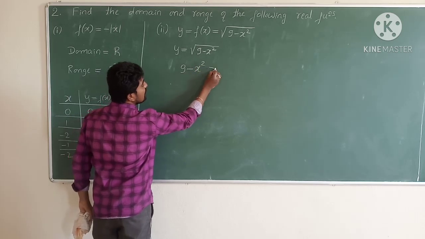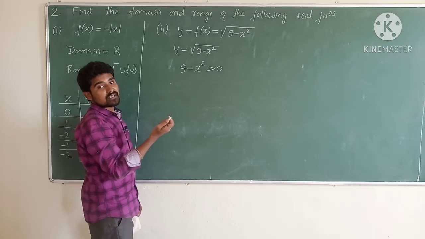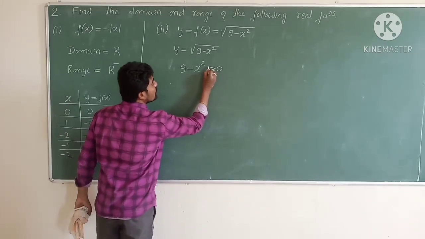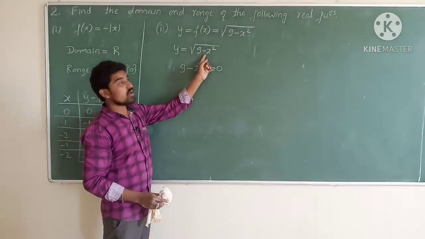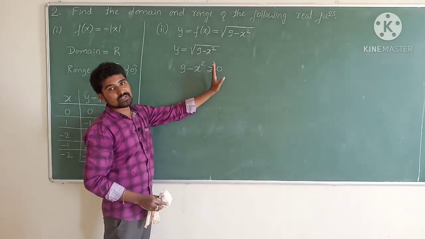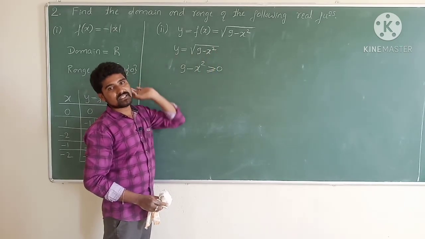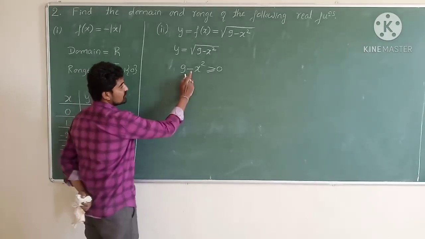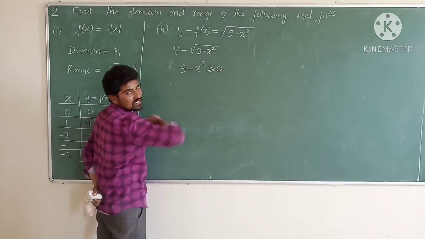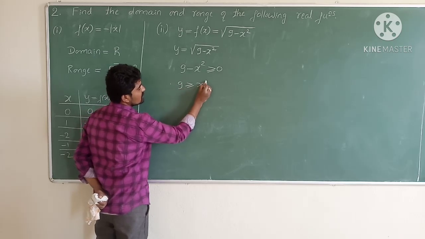Positive value is greater than 0. Greater than 0 is positive value. It can also be equal to 0. Any number under the square root should always be positive or 0. It should not be negative. If it is negative, it becomes an imaginary number. So first condition. Next, shift this minus x square towards the right hand side. What happens? 9 is greater than or equal to x square.